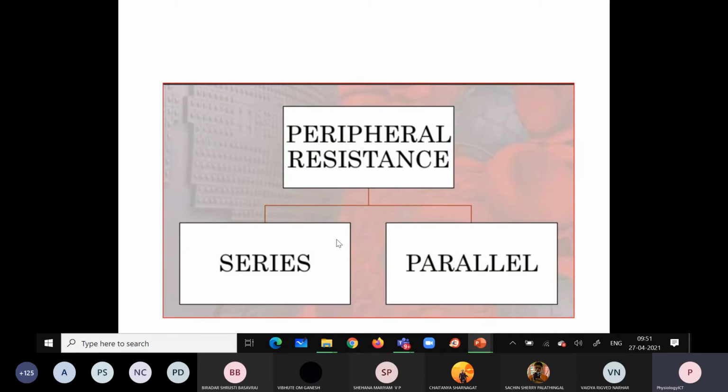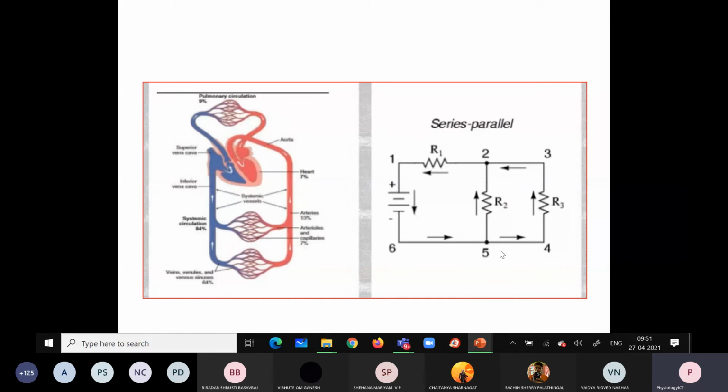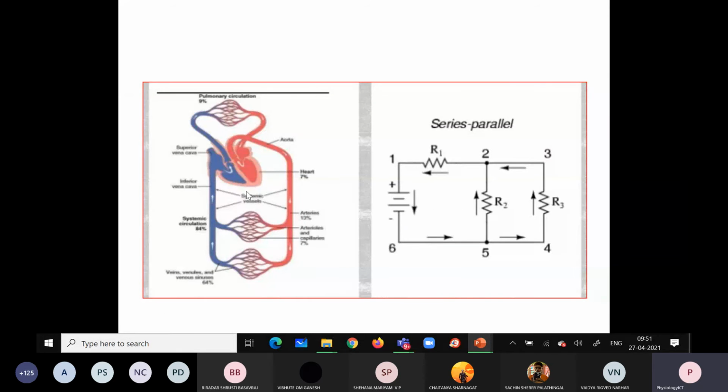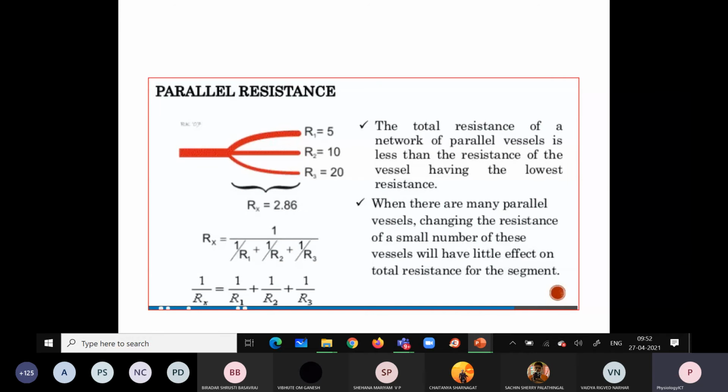Okay, so that will be in two components, like series peripheral resistance and parallel peripheral resistance. This is how all the blood vessels are arranged: in the form of series and in the form of parallel. Because of this nature of the whole closed hydraulic system, the heart and the blood vessels, we will have two types of peripheral resistance, that is series and parallel resistance.